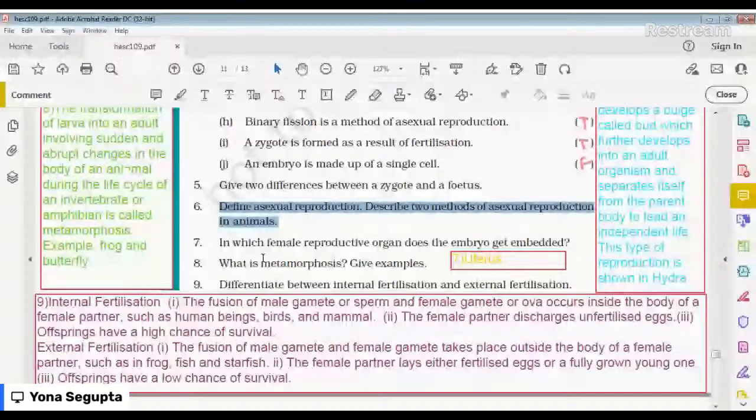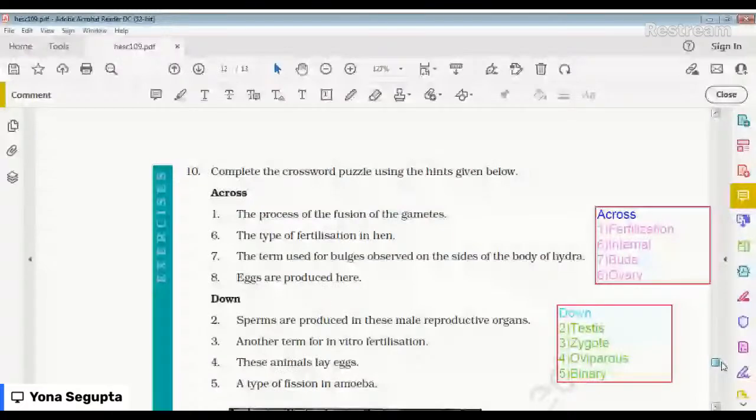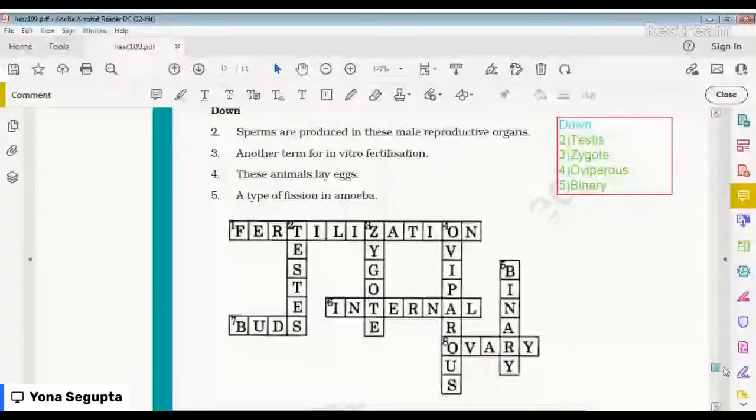In the first column you write internal fertilization, then you write external fertilization, and in the first point you write the fusion of male gamete or sperm, and just beside it in the column of external fertilization you will write the fusion of male gamete and female gamete takes place outside the body, and accordingly you go number 2 and 3 also. So now number 9 is also finished, and number 10 I wrote the answers here if you want to see it here.